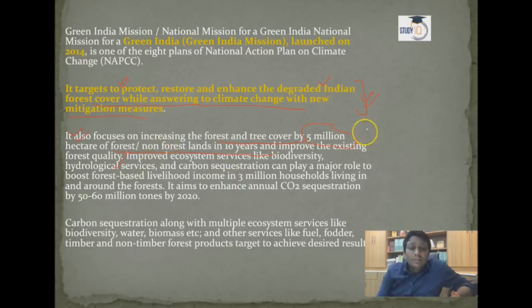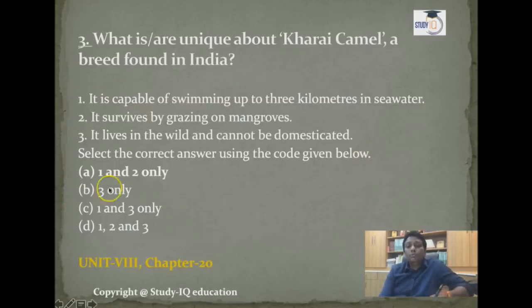And as a part of this, if you do this much for forests, finally, see this point, it aims to enhance the annual carbon dioxide sequestration by 50 to 60 million tons by 2020. So this amount of carbon dioxide you will reduce from the atmosphere with the help of all these mechanisms, if you become successful in the Green India Mission, launched in 2014 under the National Action Plan on Climate Change.